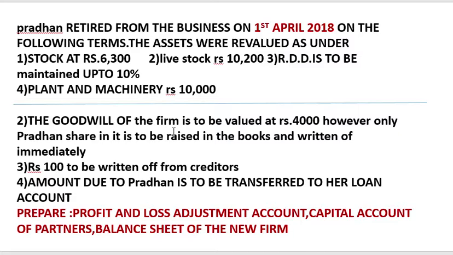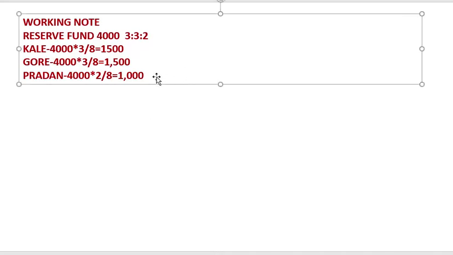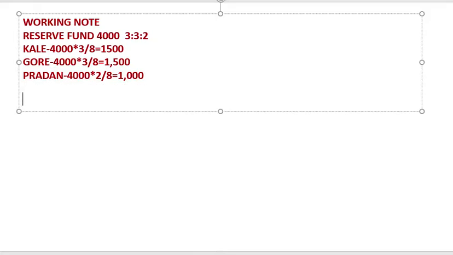The goodwill of the firm is to be valued at rupees 4,000. However, only Pradhan's share in it is to be raised in the books and written off immediately. It means only the partner who is retiring, only his share is being raised and written off, not of the other, remaining partners. So we'll have to calculate the share of Pradhan. Okay, so we'll do a small calculation. Goodwill of the firm is valued at 4,000. So we'll write over here goodwill, 4,000.